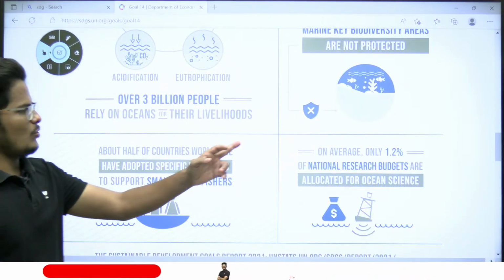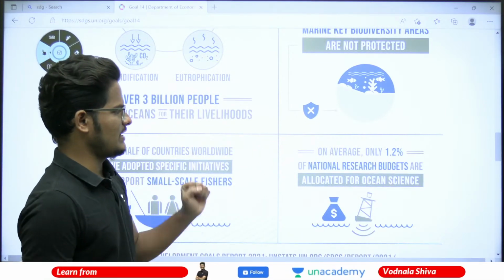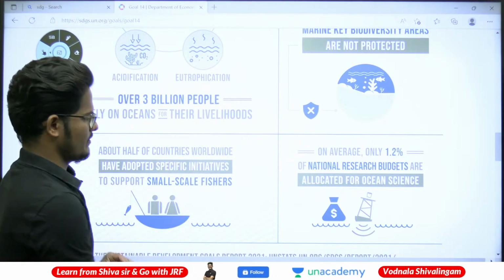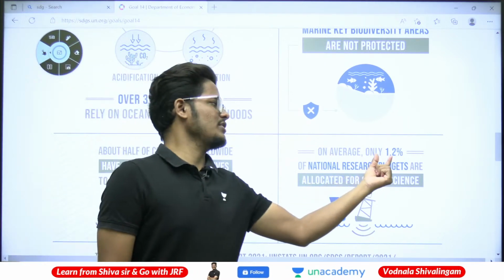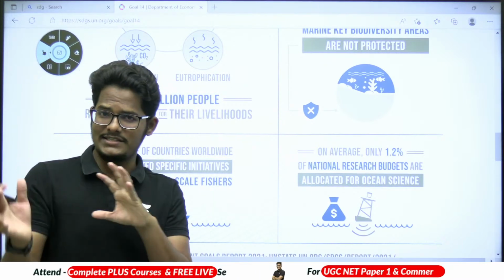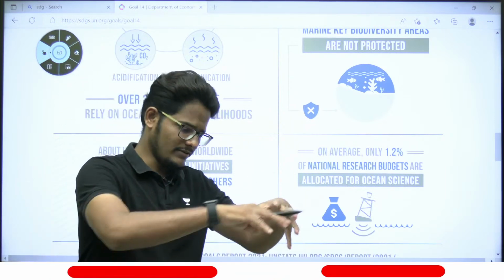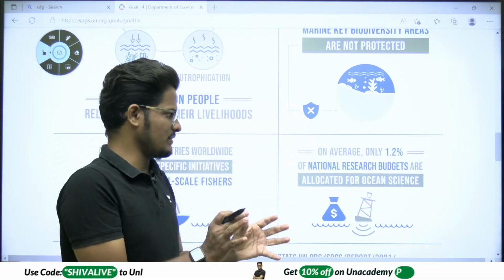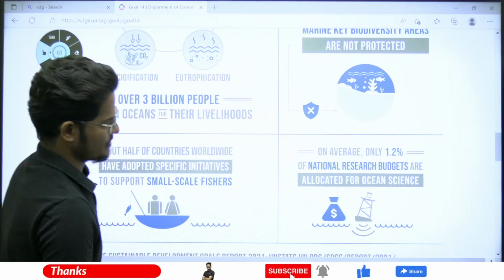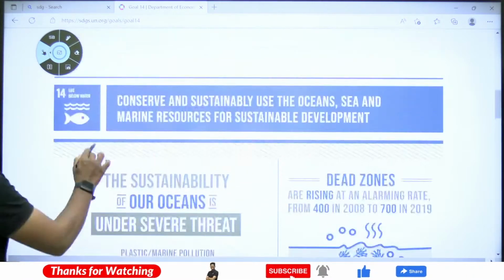On average, only 1.2% of the national research budgets are allocated for ocean science. This is very little. It is 1.2% of the national research budget, not the GDP or the national income. Out of that research budget, only 1.2% is allocated for ocean science, which is very low, right?